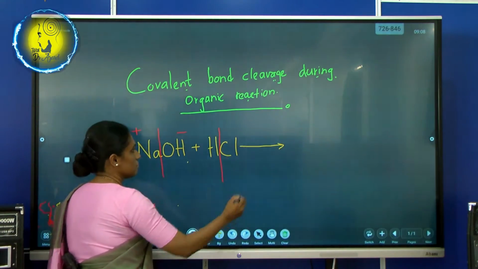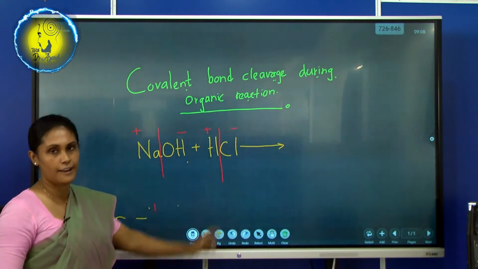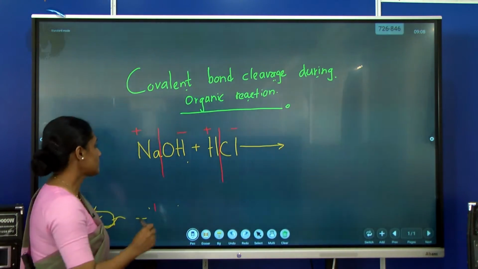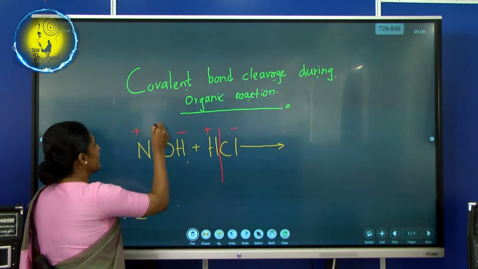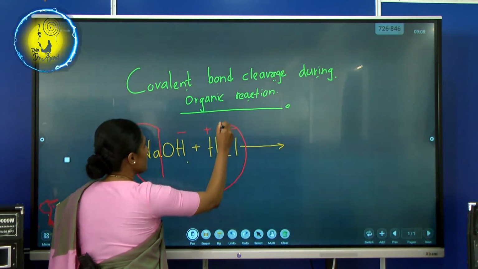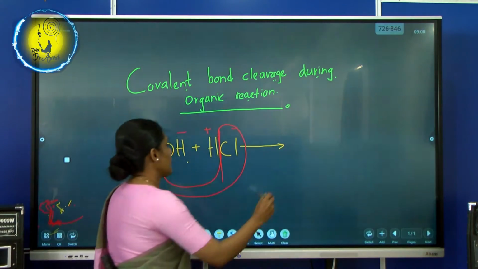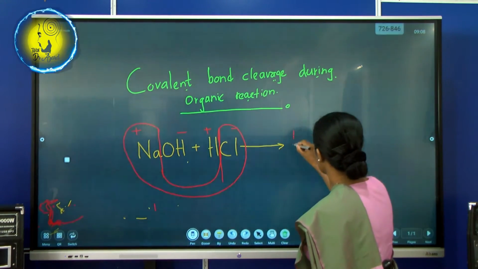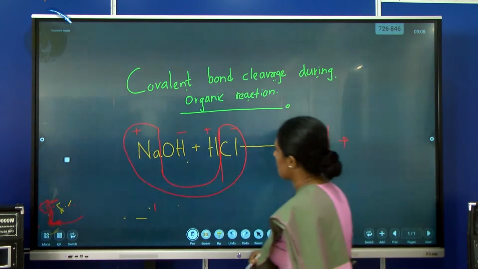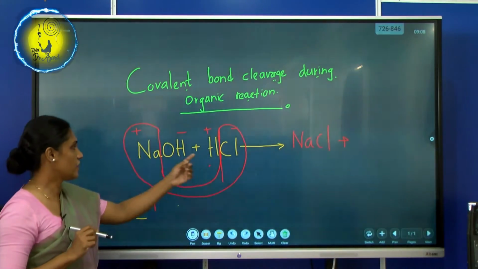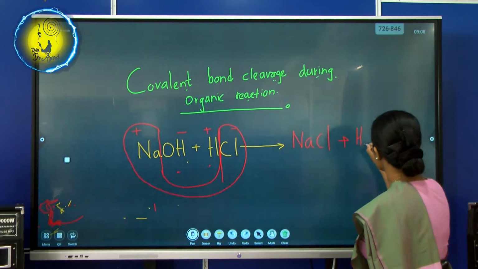You can break these two as a negative charge and a positive charge, cation and anion. So, what will happen? They break this bonding and form new bonding, right? Sodium will automatically choose chlorine, and that is the new substance we come across, sodium chloride, plus, what is the remainder? Hydrogen and hydroxide ion. So, they will form water.